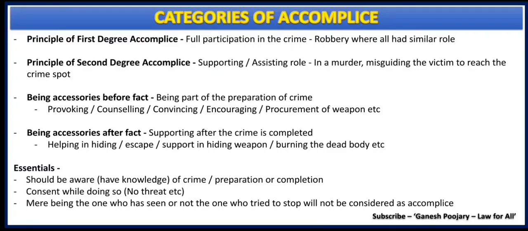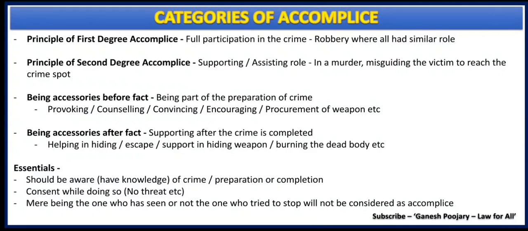The principle of second degree accomplice is a little different. Here, a few are playing the major role in the crime spot, whereas others have a supporting or assisting role. Like for example, A, B and C want to murder Mr. X. Now here A and B are waiting for Mr. X to come to a particular spot to murder him. And the role of Mr. C is to ensure that Mr. X is reaching that spot.